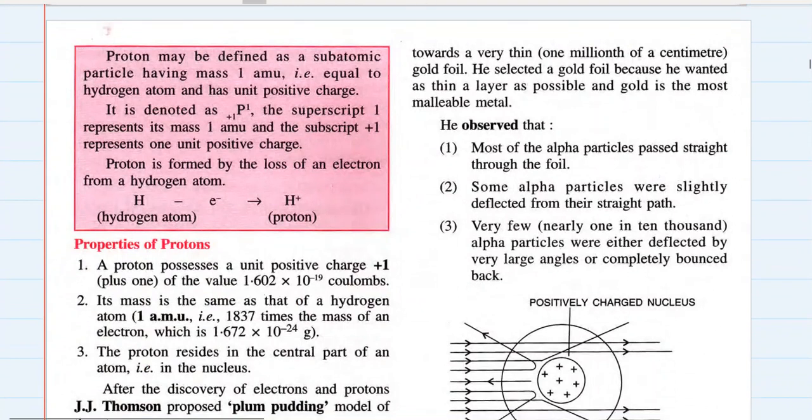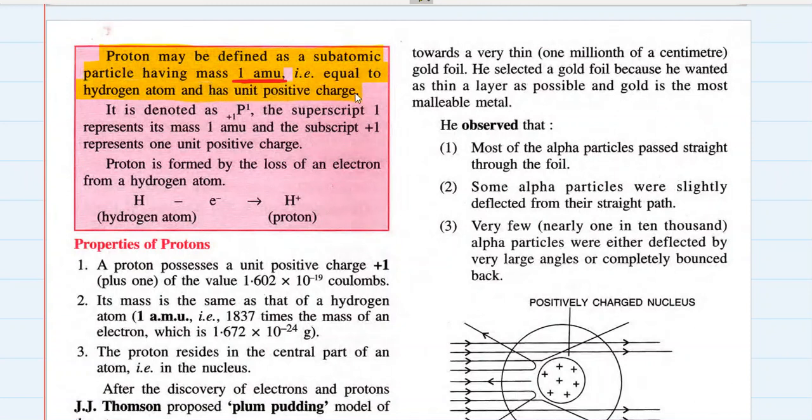So protons may be defined as a subatomic particle having a mass of 1 atomic mass unit. Now you must be wondering, what is this 1 atomic mass unit? We will study it in detail, don't worry about it. Okay, the mass of a subatomic particle is not calculated in grams or kilograms. It is calculated in a unit called atomic mass unit, AMU. Okay, which is equal to